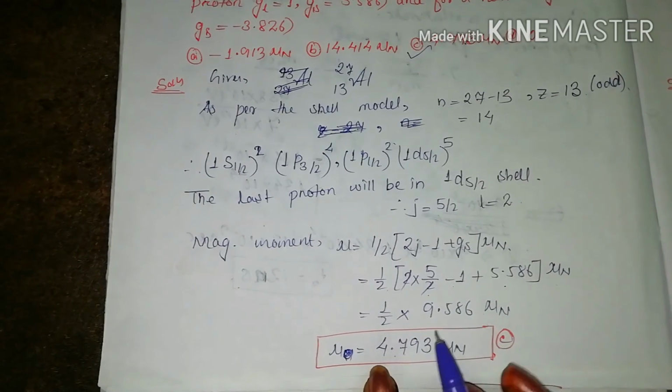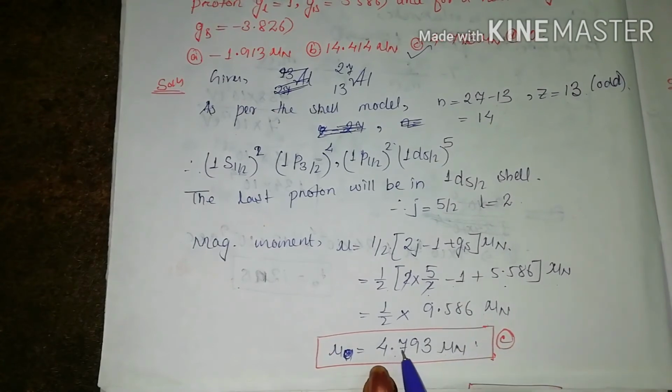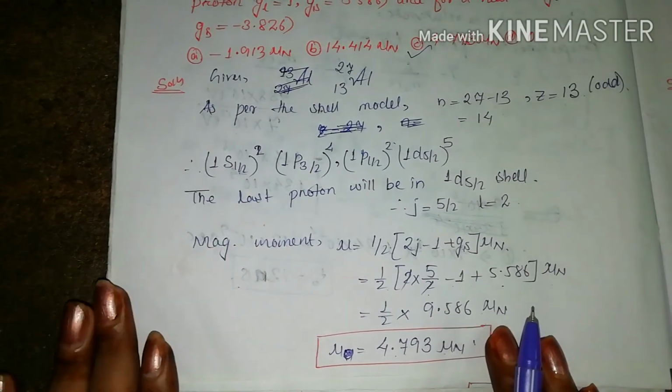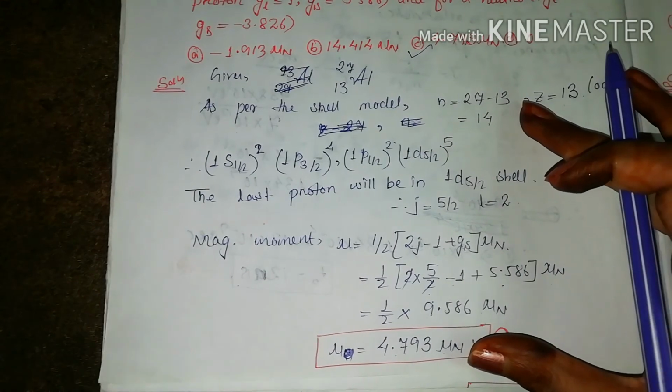Just divide and see. And the correct option is option C. It is 4.793 mu N. This is the value of the magnetic moment for this particular nucleus according to the shell model. Right, so this is very simple. Now let's come to the next question.